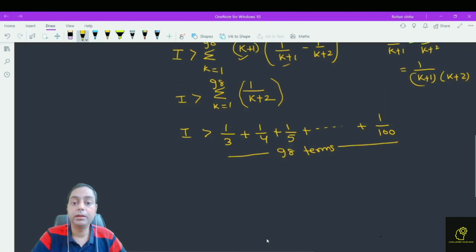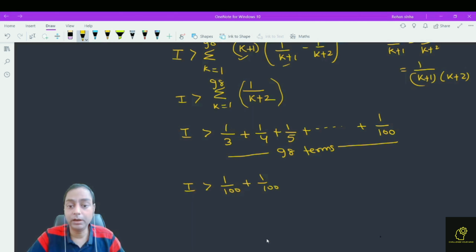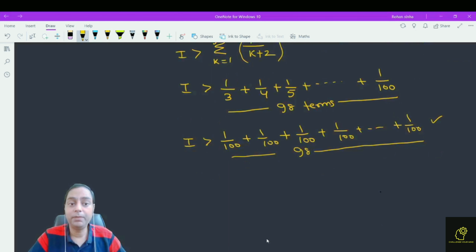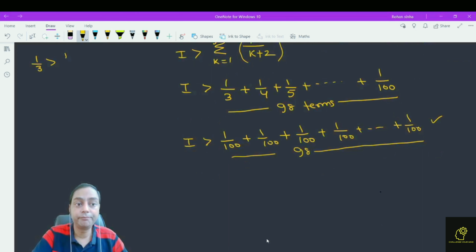And if I is greater than this, so what can we say? We can also say that I is greater than 1 by 100 plus 1 by 100, till 1 by 100, 98 terms. The larger the denominator, the lesser the value. Why is this possible? Because 1 by 3 is greater than 1 by 100, 1 by 4 is greater than 1 by 100. The larger the denominator, the smaller the result. 1 by 99 is also greater than 1 by 100.